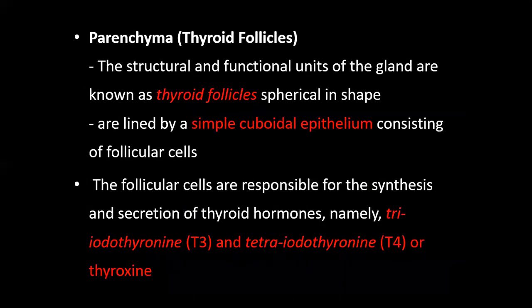Parenchyma or thyroid follicle: the structural and functional units of gland are known as thyroid follicles. These follicles are spherical in shape, lined by simple cuboidal epithelium consisting of follicular cells. The follicular cells are responsible for the synthesis and secretion of thyroid hormone, namely triiodothyronine T3 and tetraiodothyronine T4 or thyroxine.